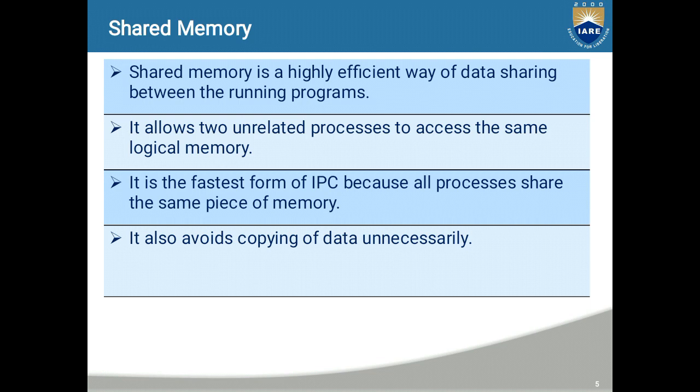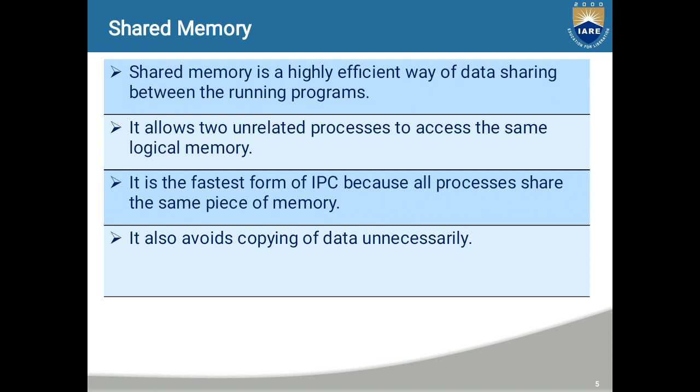Let us see about shared memory in detail. Shared memory is a highly efficient way of data sharing between running programs. It also allows two or more unrelated processes to access the same logical memory.